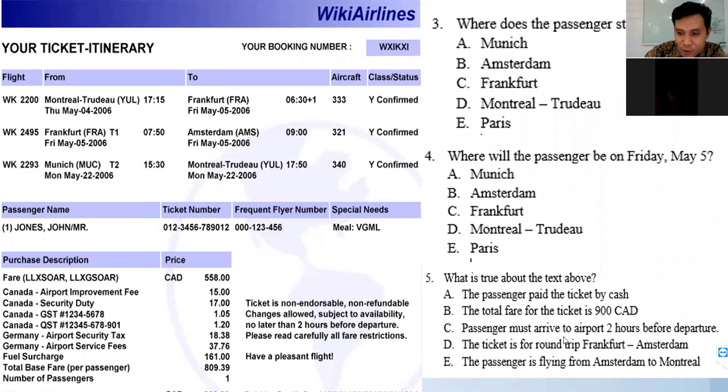Passenger must arrive to the airport 2 hours before departure. Is it correct or not? Right, yes, correct. How do you know it's a correct answer? From the described ticket, it is non-endorsable. Yeah, the ticket is non-endorsable, non-refundable. What does it mean non-refundable? It can't be changed. Yeah, change allowed, subject to availability, and no later than 2 hours before departure. Okay.